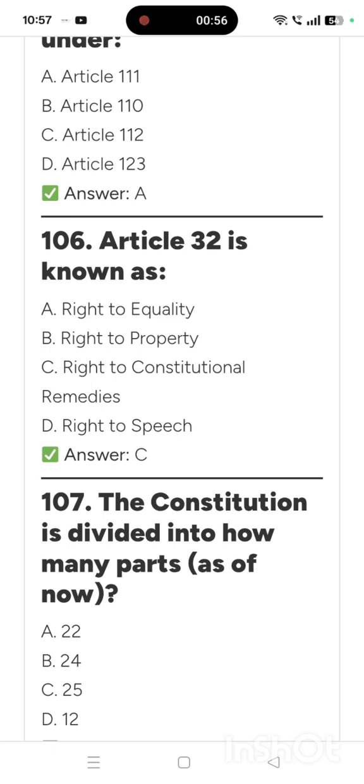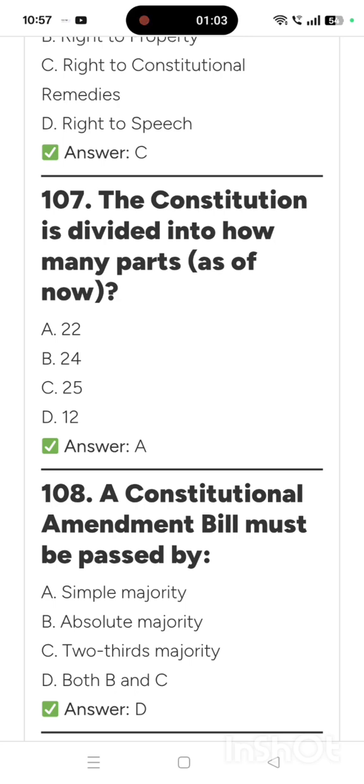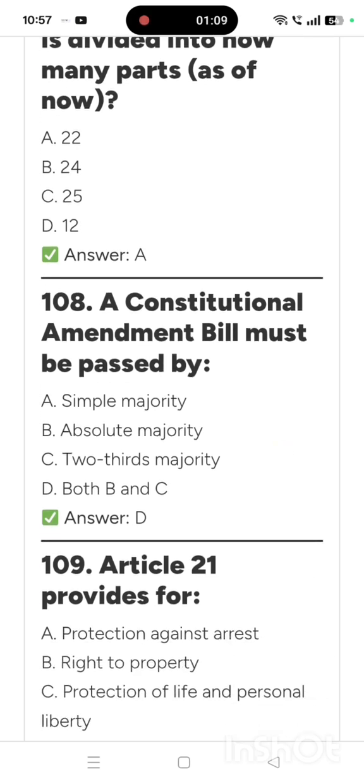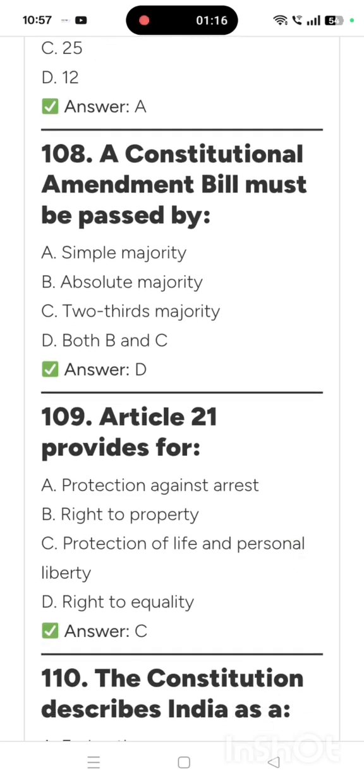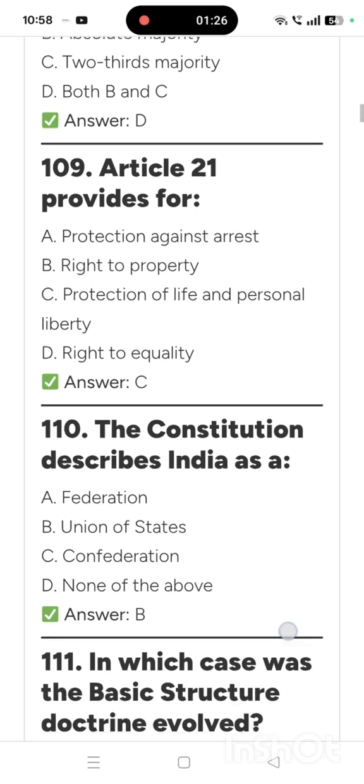Article 32 is known as Right to Constitutional Remedies. The Constitution is divided into how many parts? 22 parts. A constitutional amendment bill must be passed by absolute majority and two-thirds majority. Article 21 provides for protection of life and personal liberty.